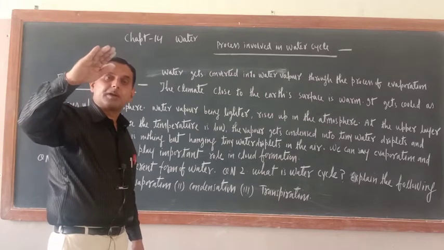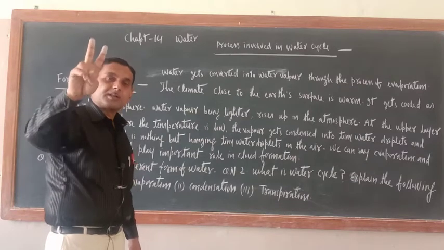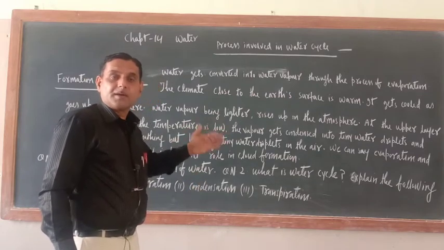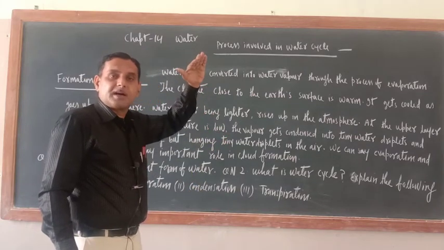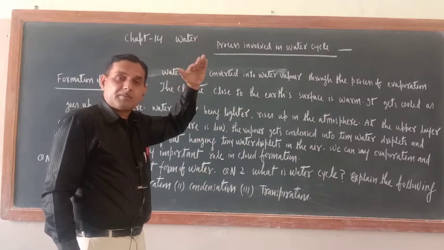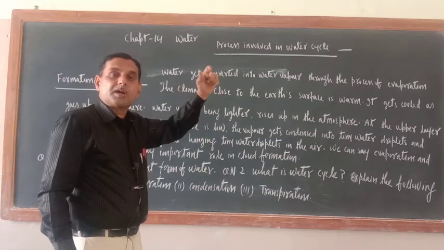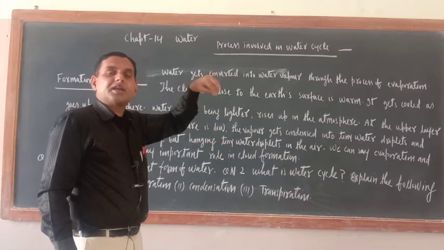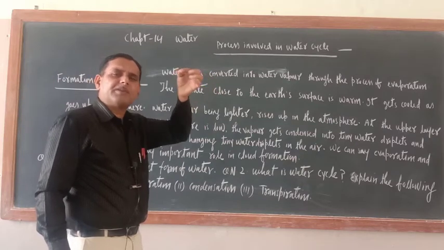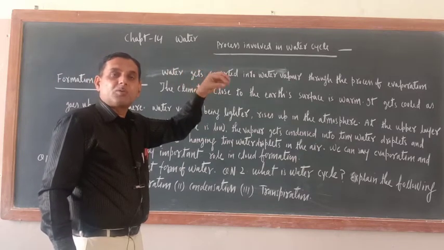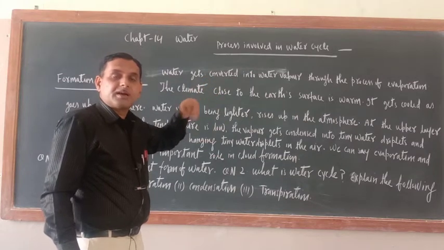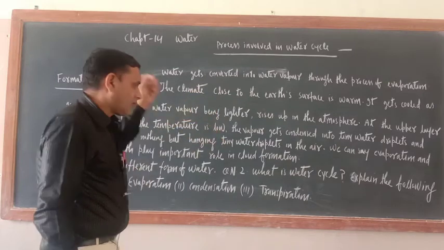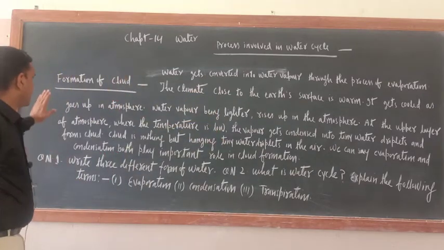So for the formation of cloud, evaporation and condensation both play a role, because as the water vapor rises up to the upper atmosphere where temperature is low, it gets condensed into very tiny water droplets, and these are hanging in the air. These tiny water droplets hanging in the air are the clouds. Okay, in this way your cloud formation is over.